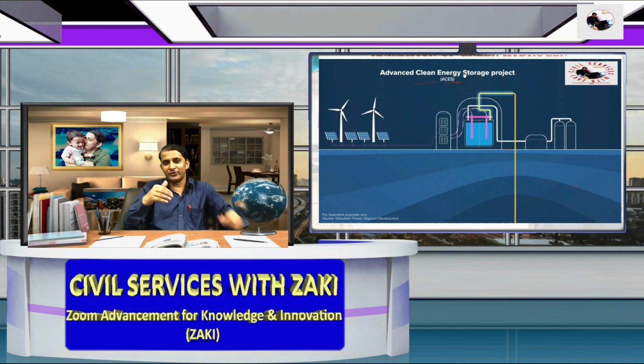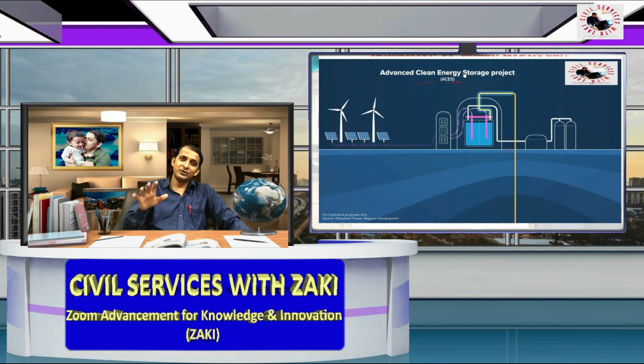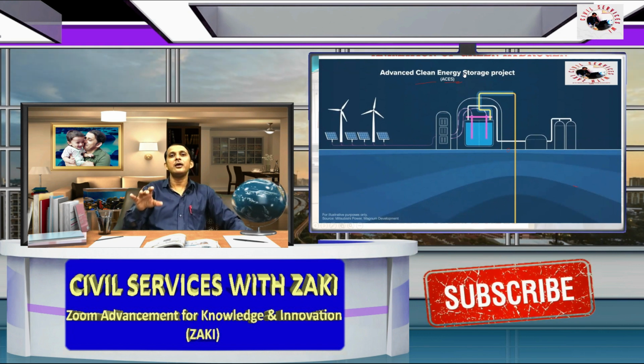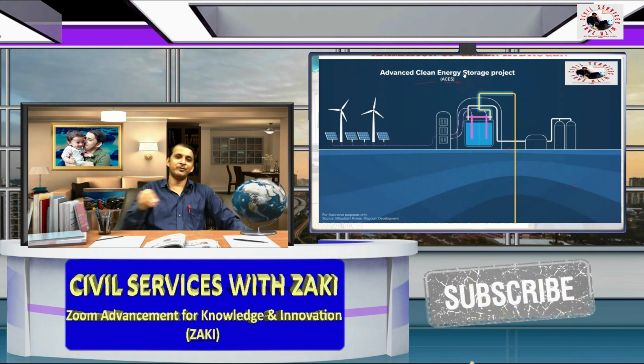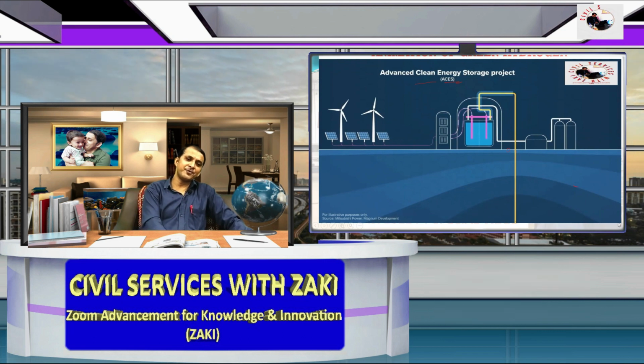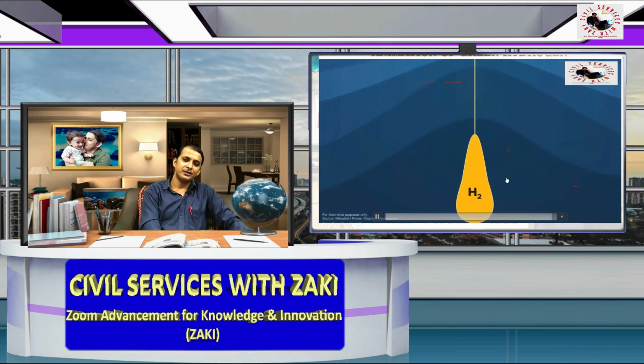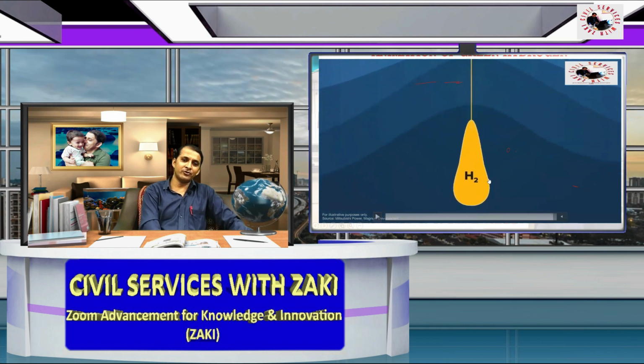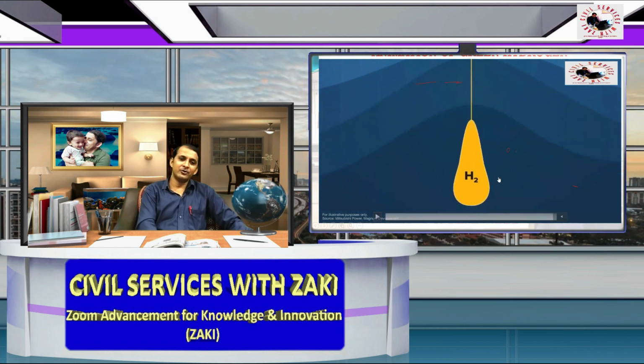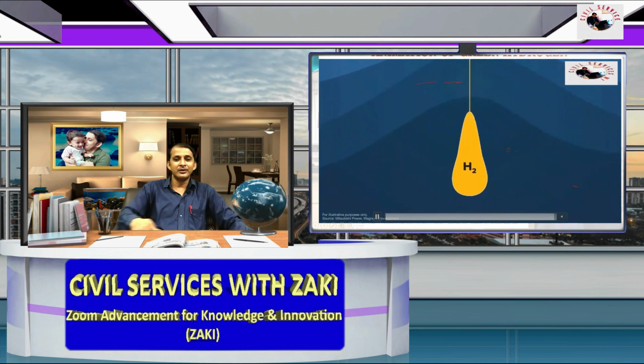Hydrogen is a very light gas, so it needs more pressure to compress. That's why storage of the hydrogen is very significant. Scientists plan to store hydrogen in a salt mine, and when they need it, they will use this hydrogen.